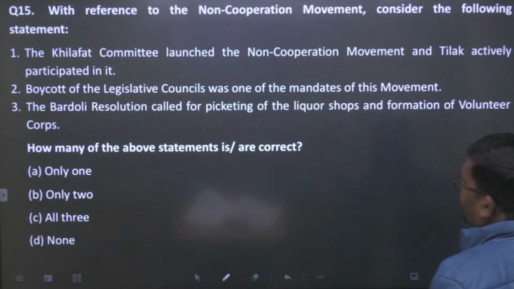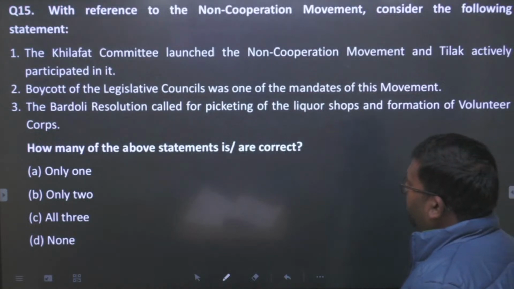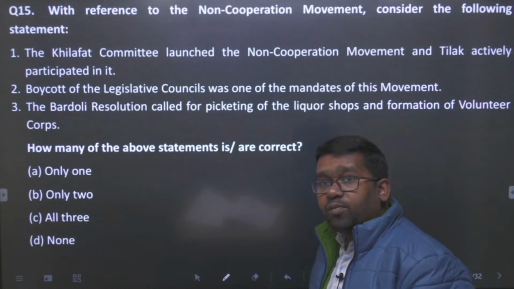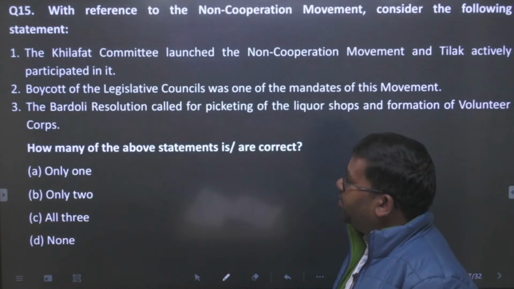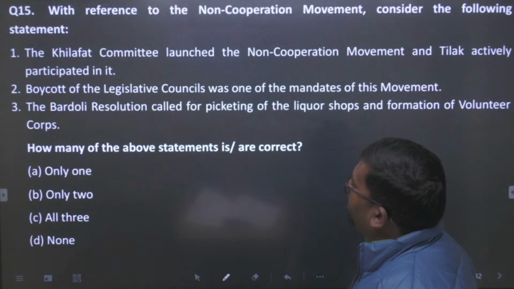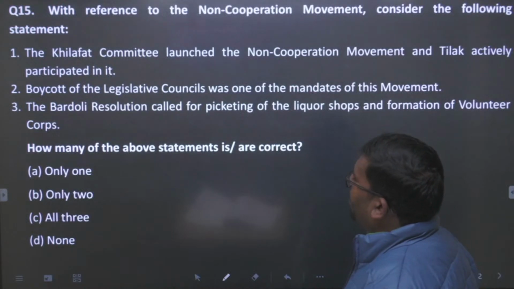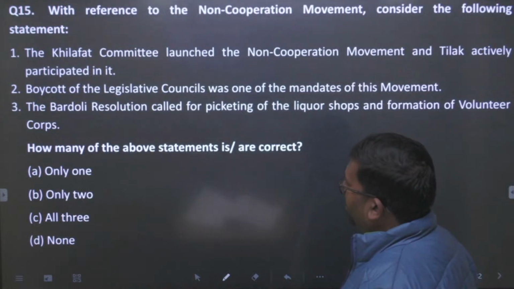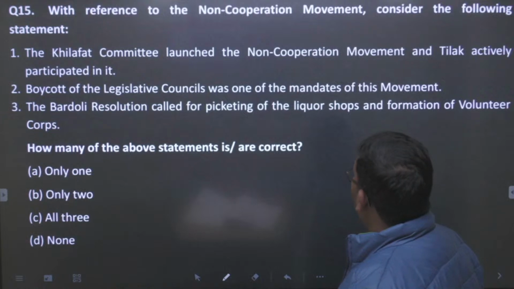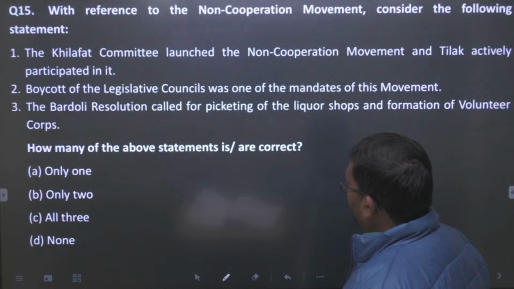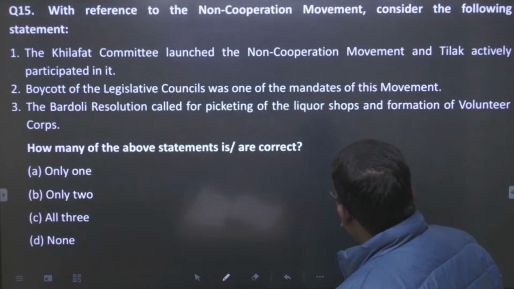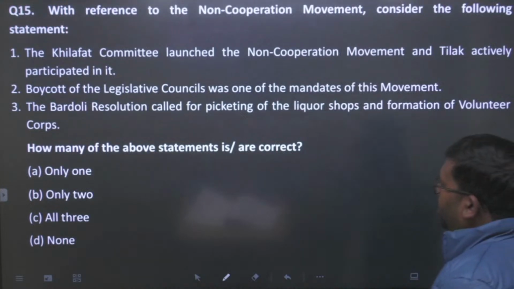Let us see the next question. With reference to the non-cooperation movement, consider the following statements, है ना. Non-cooperation movement के क्या statements हैं? Let us see whether we are able to solve it or not. Khilafat committee launched the non-cooperation movement and Tilak actively participated in it. Okay, first point. Second, the boycott of the legislative councils was one of the mandates of this movement. Third, Bardoli resolution called for the picketing of liquor shops and the formation of the volunteer corps.